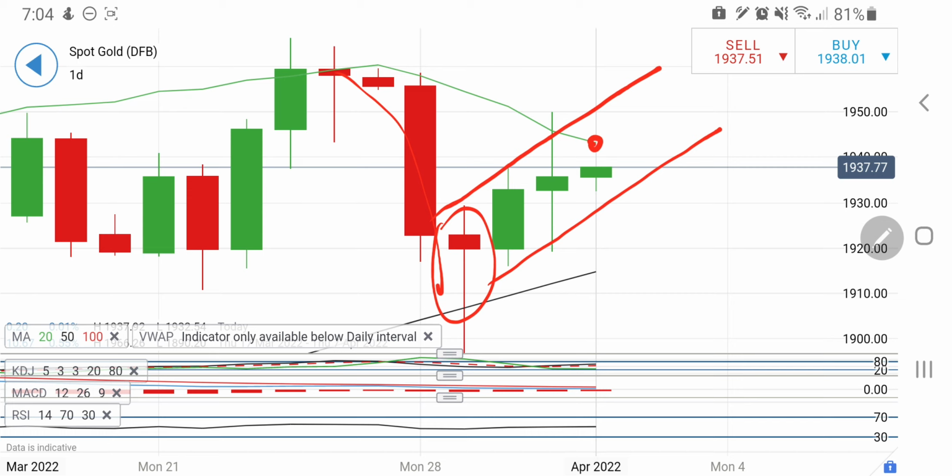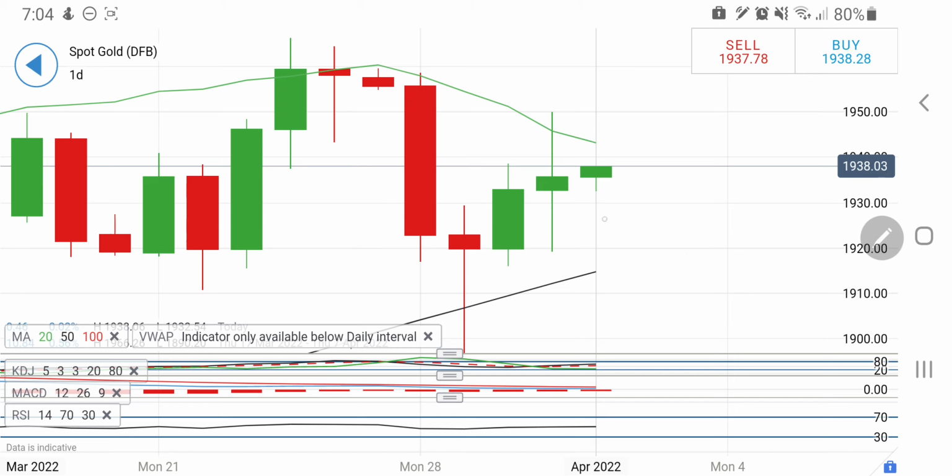Now here on the charts you will find the 20 period moving average at around 1943 may give it a little resistance for any upside move. So once it trades beyond 1943, one can expect that it is going to hit 1950, and anytime it can try to go again towards the 1960 zone. So be watchful and careful, it may get a little resistance at around 1943 levels.